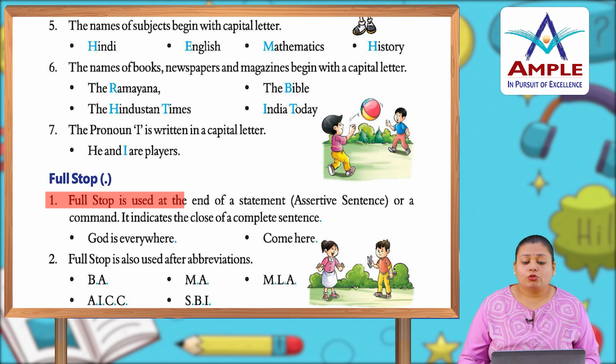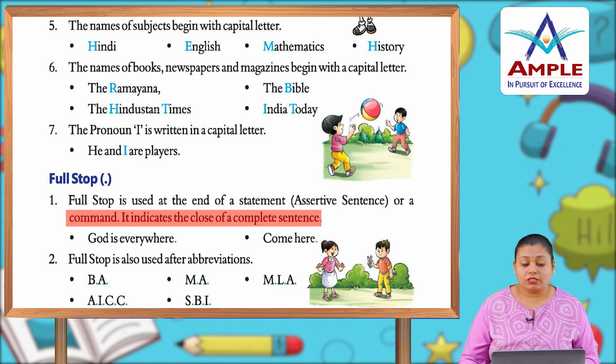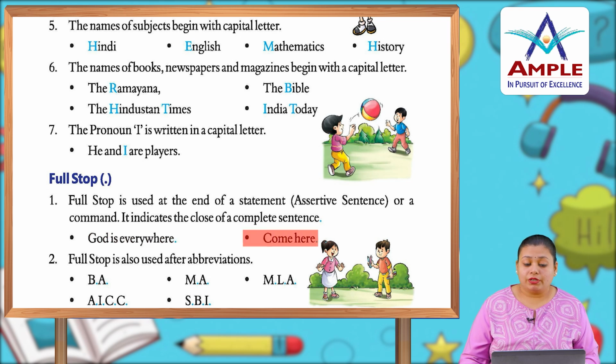Okay, now full stop. A full stop is used at the end of a statement, an assertive or declarative sentence, or a command. It indicates the close of a complete sentence. Like, God is everywhere. Come here. You can see this blue dot here. This is a full stop and it is used at the end of the sentence.